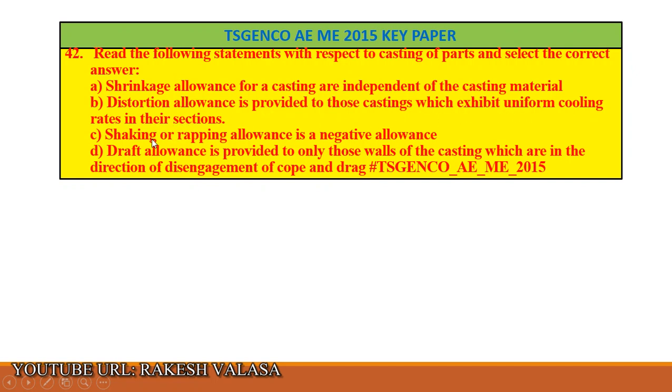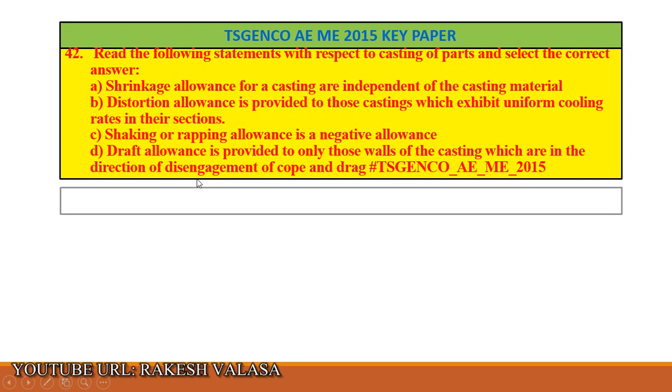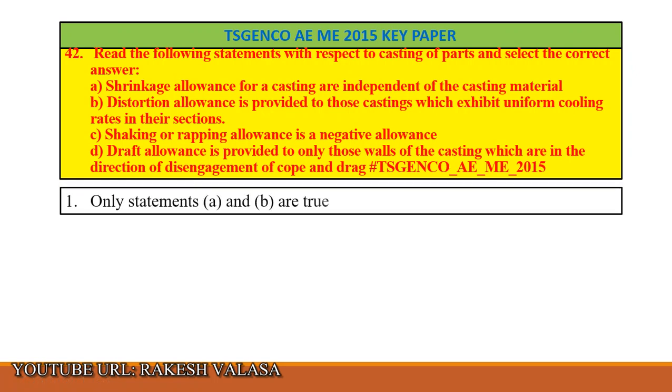C. Shaking or rapping allowance is a negative allowance. D. Draft allowance is provided to only those walls of the casting which are in the direction of disengagement of cope and drag. Option 1 only statements A and B are true.